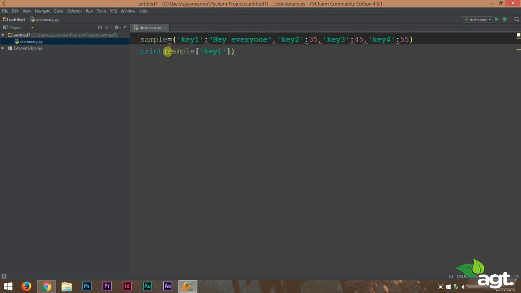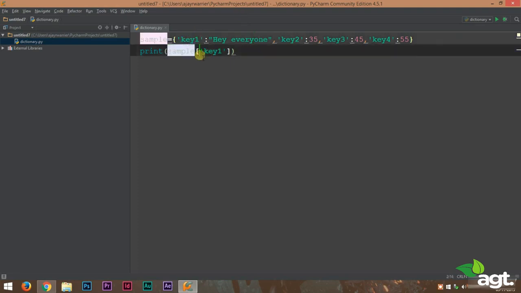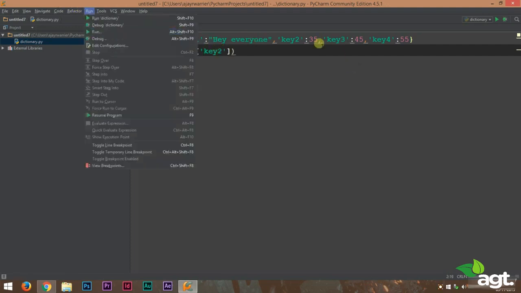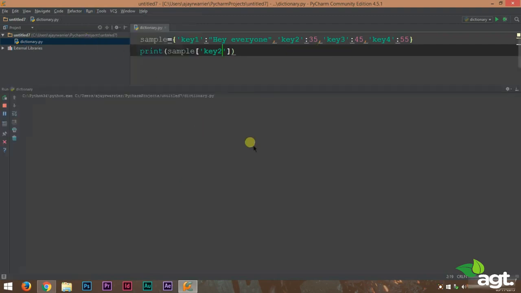In this case, to get the value, we use the dictionary name. Inside the square brackets, we provide the key name. And according to the key name, it will print the value stored inside that key. In this case, it will print, hey everyone. Now if we change this key 1 to key 2, we'll get the value stored in key 2, which is 35. And we get the value 35. So this is how a dictionary works.